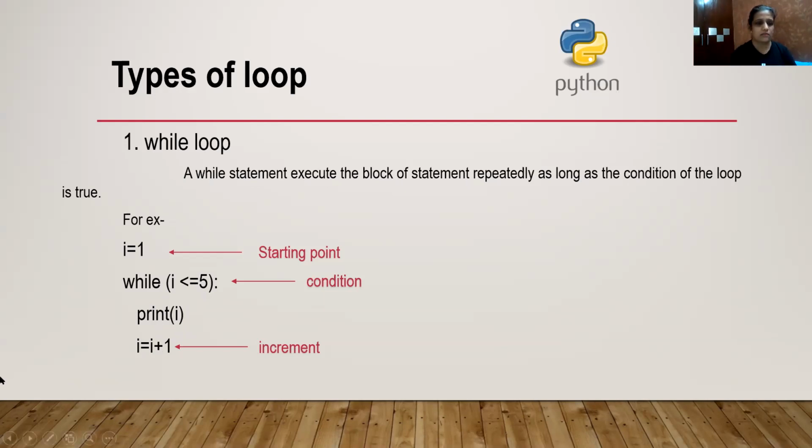ठीक है, तो let's start with this. So I'm starting the value with 1. i is equal to 1. This is my starting point. As I said, you have to start with your starting point. So I should mention the starting point. So i is equal to 1.